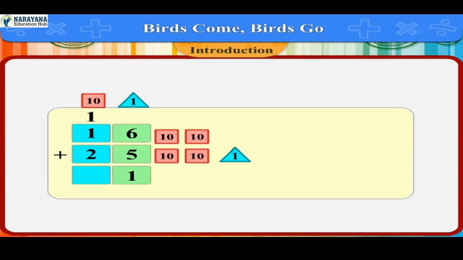Now putting together all the 10's, we get 4 10's cards. So we write 4 in the box here. Thus we get 41. So the total number of birds is 41.